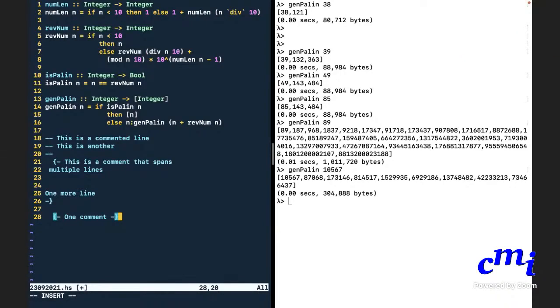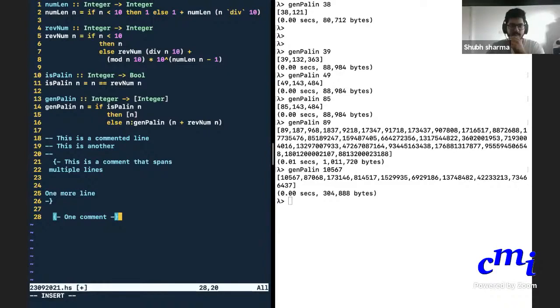Is Haskell cranky about its indentation, or is it not? Is Haskell very strict about indentation? Yes, it is strict about indentation, but it is not too difficult. If you use a proper editor like VS Code, it will automatically take care of indentation. You don't need to worry about it.